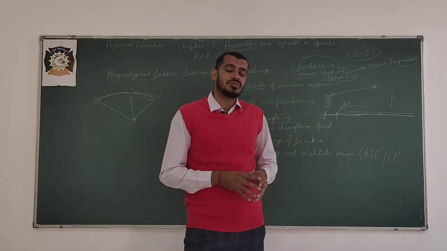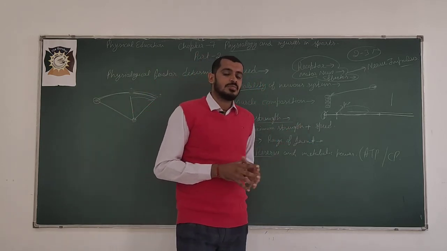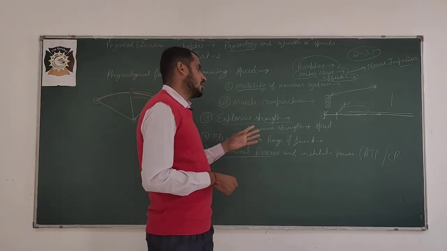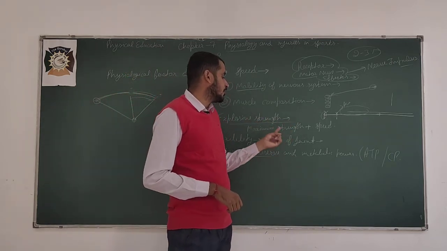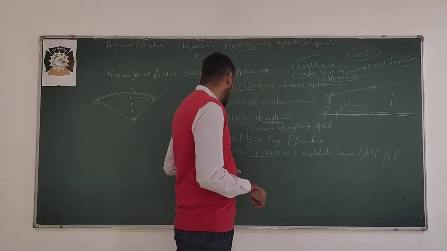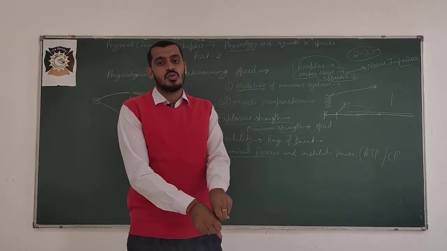Muscle composition: slow twitch fiber, fast twitch fiber, red twitch fiber or white twitch fiber, which fibers are in high percentage in our body, depends on this. Explosive strength, combination of maximum strength and speed, flexibility, range of movement, and last one is biochemical reserve and metabolic power. So for this part,